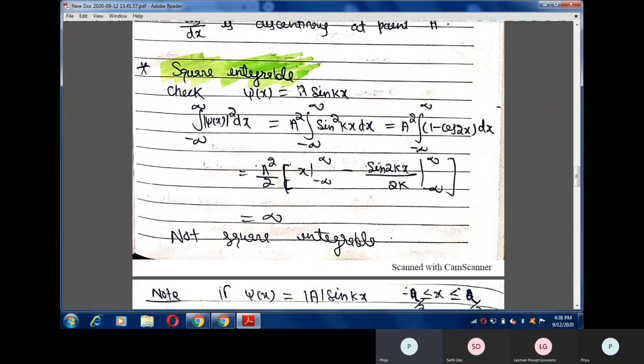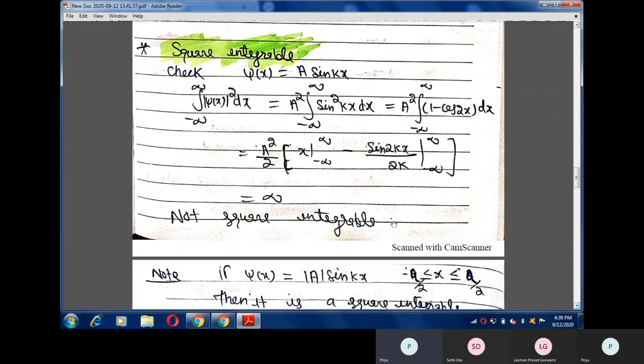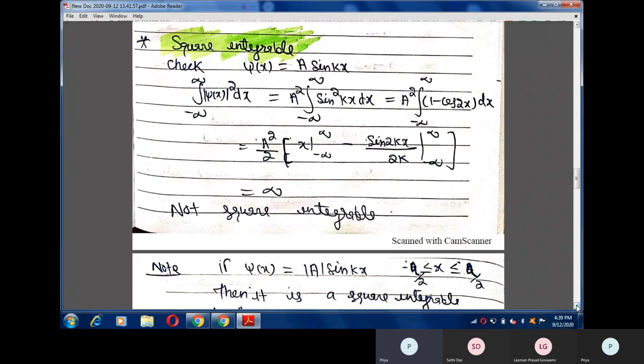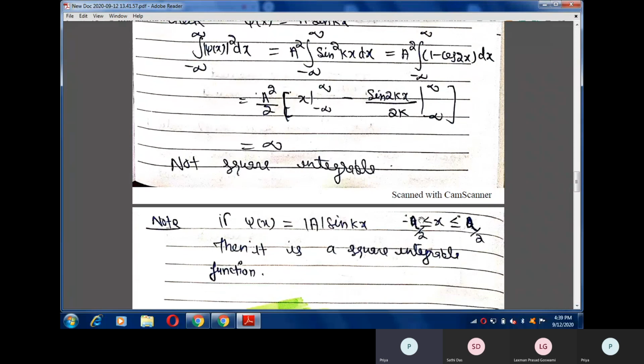But we usually see these type of wave functions, for example, for a particle in one dimension in books. So we know that these wave functions are used in quantum mechanics, but here I am saying that these are not square integrable and are not valid. See, this wave function is not square integrable for the limits minus infinity to plus infinity. But if a particle is in a one dimensional box, in those problems the limit of x is defined from minus a by 2 to a by 2, something like that.